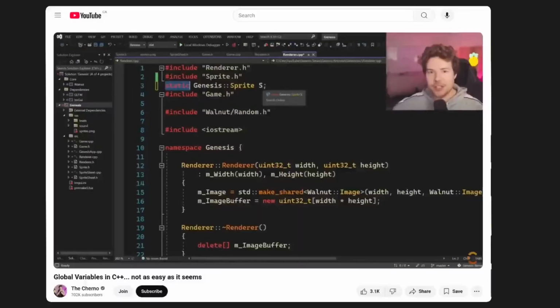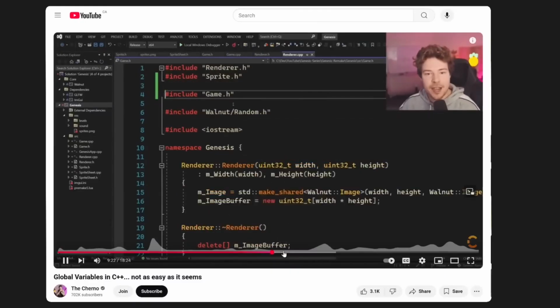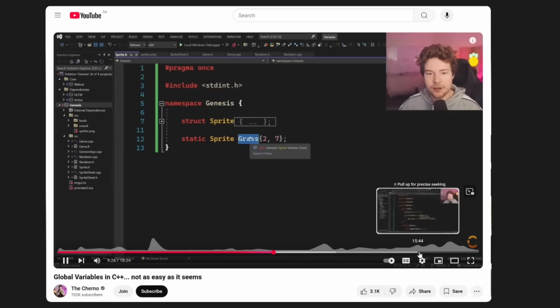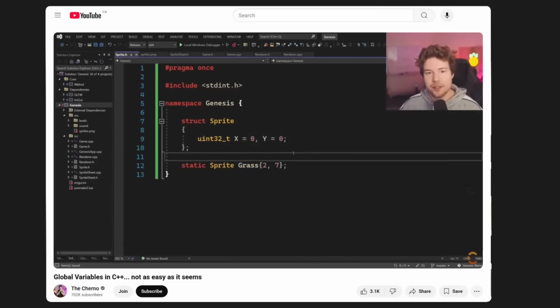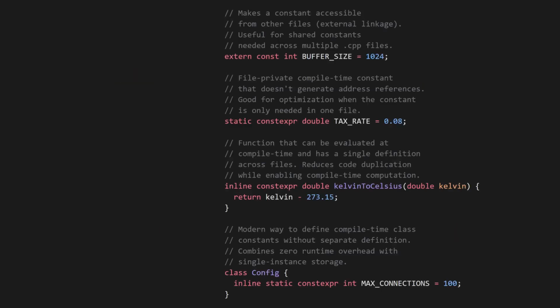Another example of something that's dead simple in other languages but complicated in C++ is creating a global variable. Have fun watching this 20-minute video on how to do this fundamental basic thing that would take 2 seconds to learn in any other language. The problem is that you have all these keywords like extern, const, inline, static, and constexpr, and they all mean different things in different contexts, and you have different idiomatic combinations of them that also have their own rules and meanings in different situations. And C++ aggressively repurposes existing keywords in inconsistent ways.